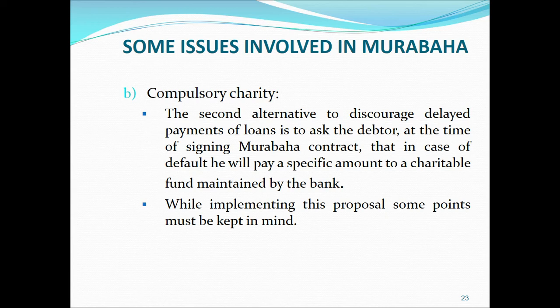So while implementing this proposal, some points will be kept in mind. Number one, the amount of penalty is defined in the contract. Number two, this amount of penalty is collected by the Islamic Bank. And number three, the Islamic Bank should use it for charitable purposes. Now, whether this amount of penalty is used for charity or not, there is a Sharia audit conducted by each bank, and this Sharia advisory board ensures that all the amounts collected through penalty are spent for charity.